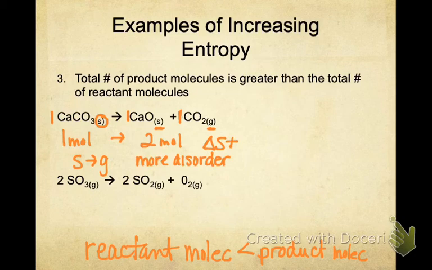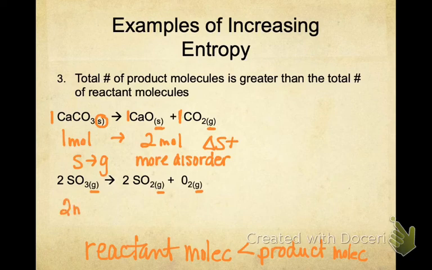Now let's take a look at the second reaction, see what we have here. On the reactant side, I have a gas, SO3, and on the product side, I have gases being formed. So I can't really look at a phase change here. So here I really have to depend on the coefficients of the species that are reacting. So I have a decomposition reaction going on.